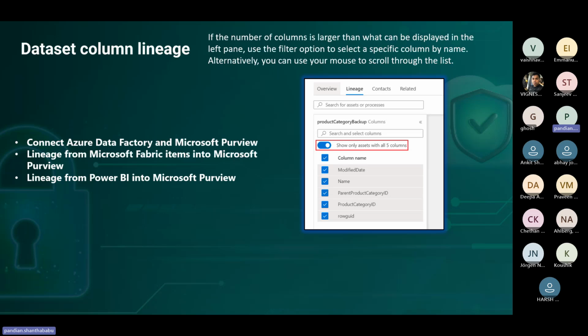And what are the other things with respect to the lineage point of view? If you are connecting your Data Factory, then of course your Microsoft Purview is capable of finding that lineage and the transformations that happen throughout the journey, in ADF as well, in Fabric as well, as I mentioned here, and in Power BI. There are so many features, but predominantly, if you're doing an ETL or ELT job, whatever it is, we mainly go ahead with ADF.